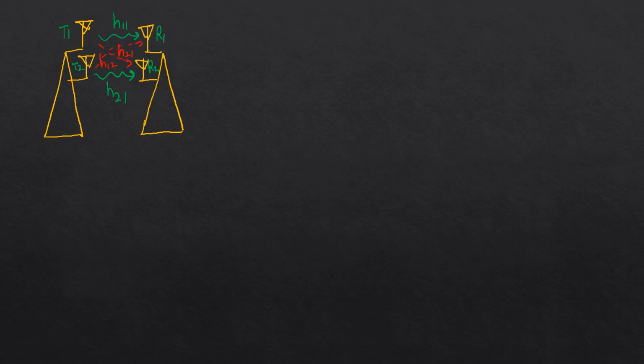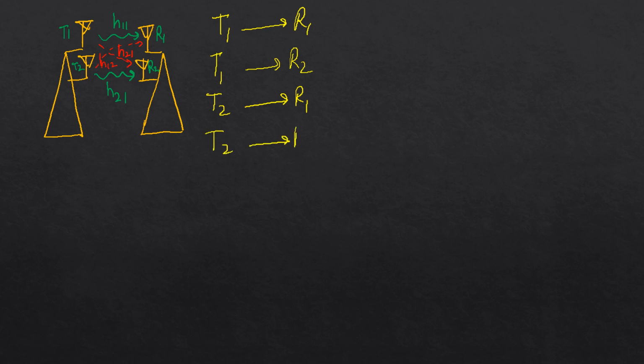Similarly, all four channels. So there will be four channels like T1 to R1, T1 to R2, T2 to R1, and T2 to R2. Okay, so this is H11, this is H21, this is H12, this is H22.